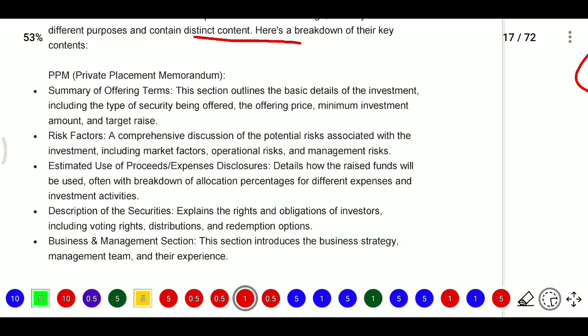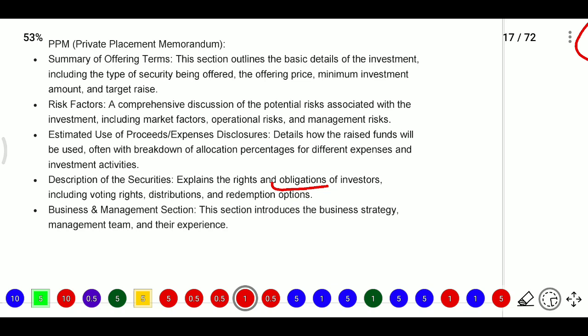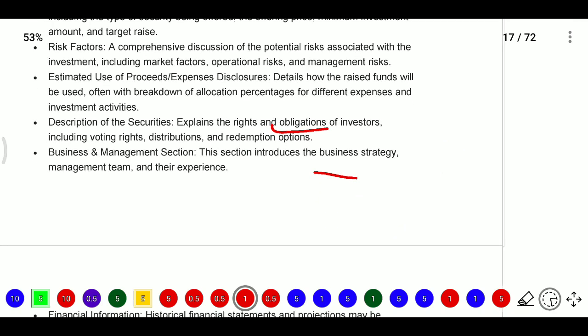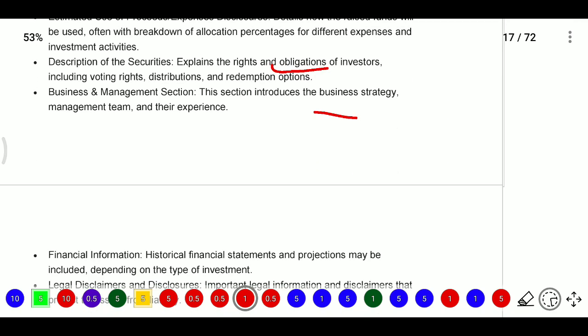for different expenses and investment activities. And description of securities, which explains the rights and obligations of investors, including voting rights, distributions and redemption options. Now business and management section: this section introduces the business strategy, the management team and their experience. All these items will be included in the PPM.